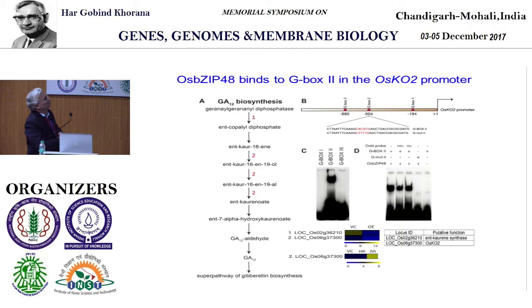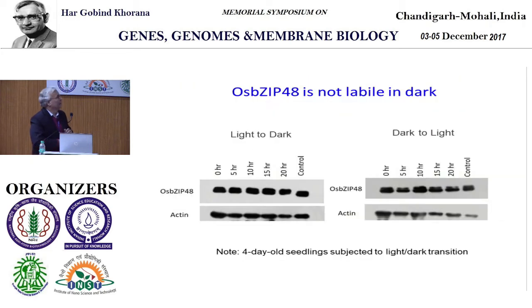And we were finally able to show that in the promoter of this particular gene, there are 3 light responsive elements. Out of that, one of them is the one which is actually binding to that particular HY5 and also shows reduction in the movement of the fragment during our EMSA. And when we mutated that, they were not able to cause reduction in the movement, showing very critically that this HY5 ortholog in rice is able to bind to the promoter of KO2 and regulate the biosynthesis of GA. Maybe because of that, you have reduction in the plant height.